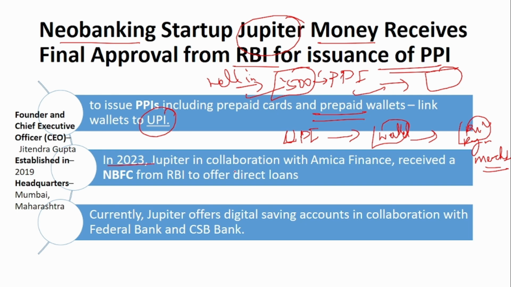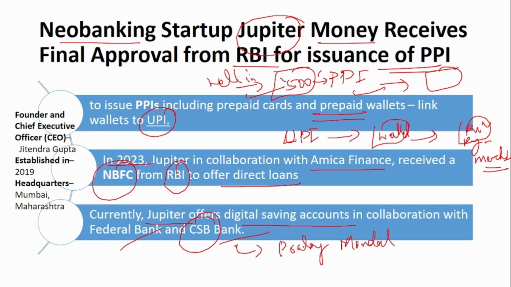In 2023, Jupiter in collaboration with Amica Finance received an NBFC approval from RBI to offer direct loans. Currently Jupiter offers digital savings accounts in collaboration with Federal Bank and CSB. CSB is Catholic Syrian Bank, and the MD and CEO of CSB is Pralay Mondal. Federal Bank, we just saw, the MD and CEO is Shyam Srinivasan. The founder and CEO of Jupiter Money is Jitendra Gupta. It was established in 2019 and is headquartered in Mumbai, Maharashtra.